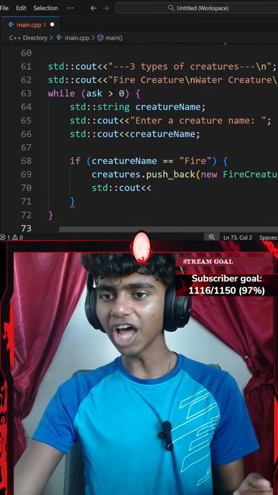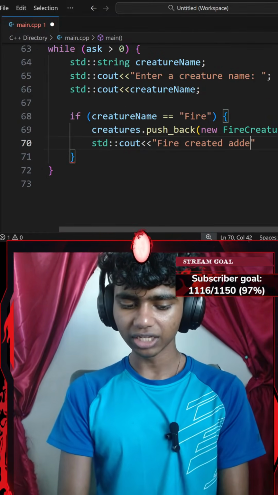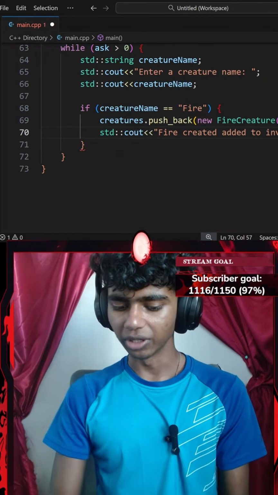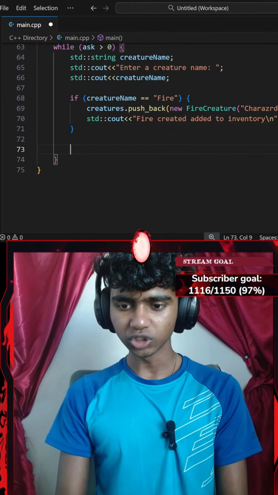I'll go with a standard console output with an insertion operator that says something like fire creature added to inventory. Then a backslash n new line, ending with a semicolon. Okay, that actually sounds much better.